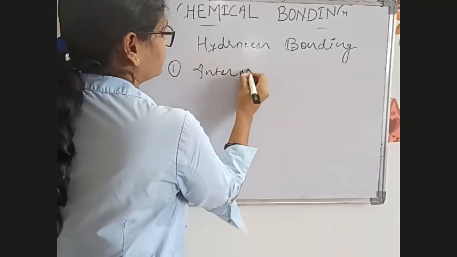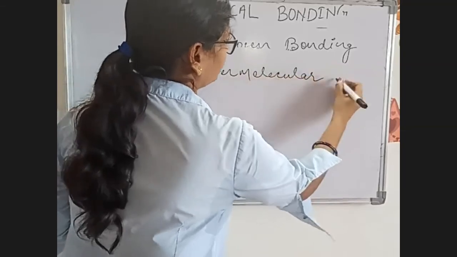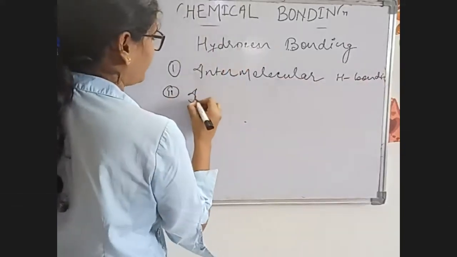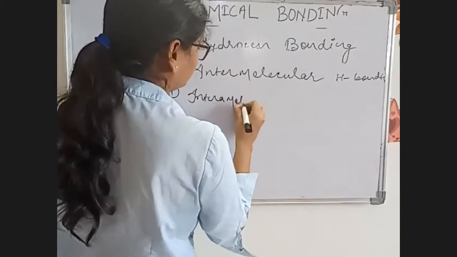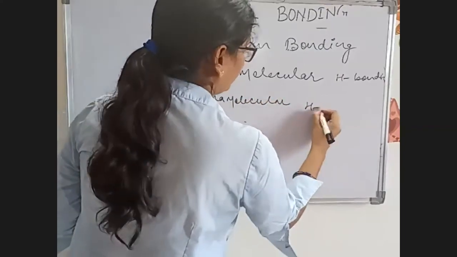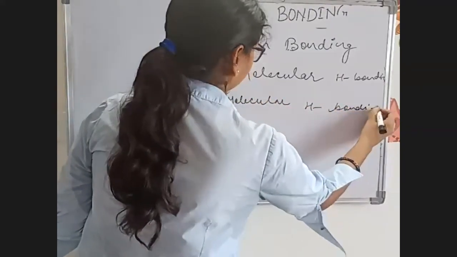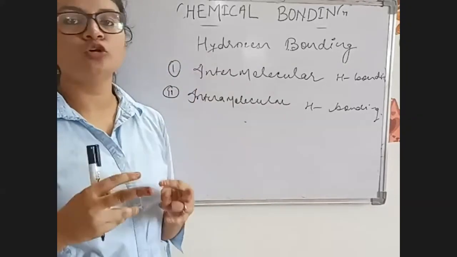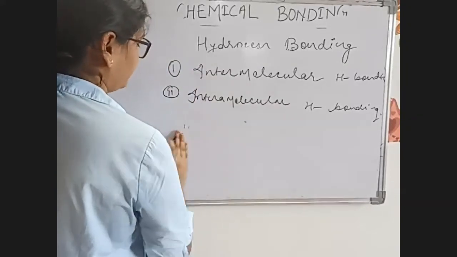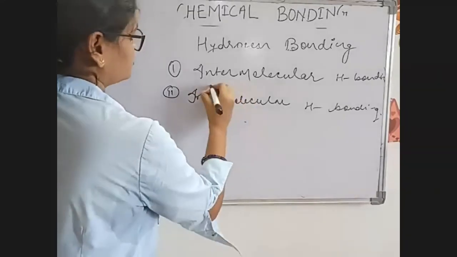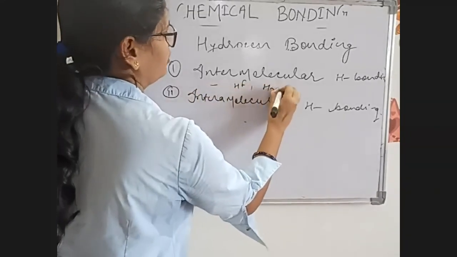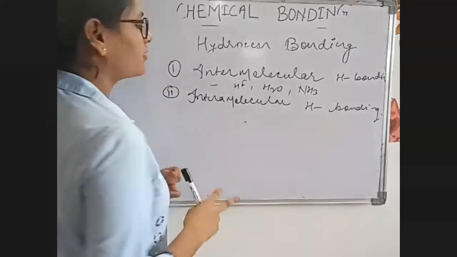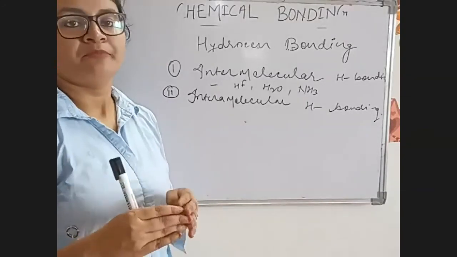Intermolecular hydrogen bonding, and the second will be intramolecular hydrogen bonding. Intermolecular hydrogen bonding means hydrogen bonding between two molecules, like HF. We have discussed the example of HF, so it will be HF, H2O, NH3, like that. That happens between two molecules. Intramolecular means hydrogen bonding within the molecule.